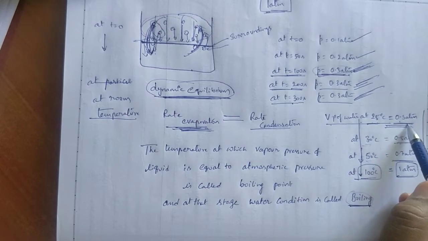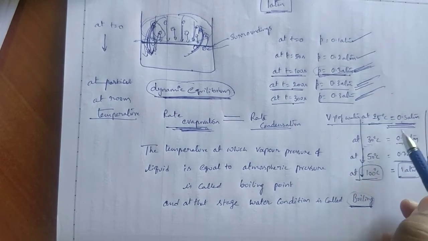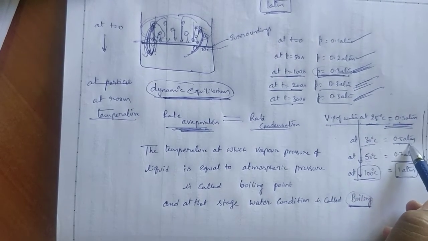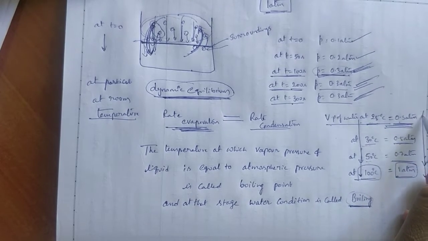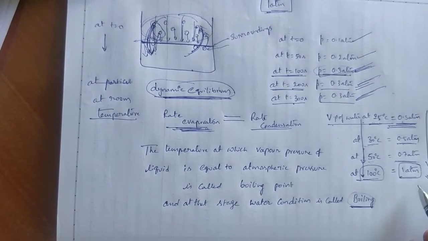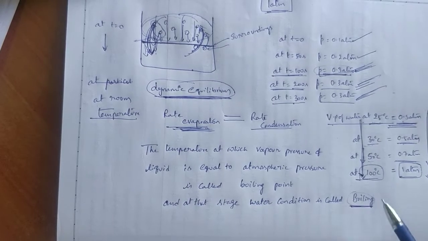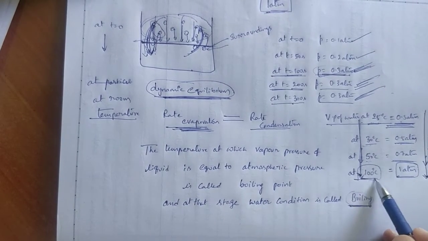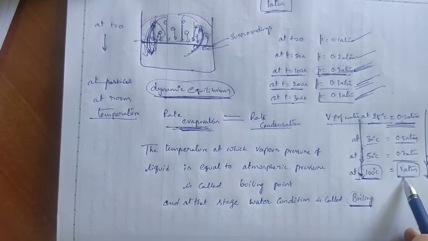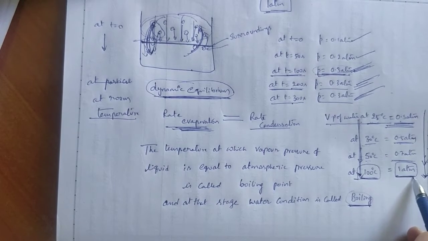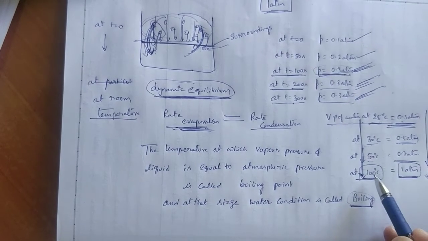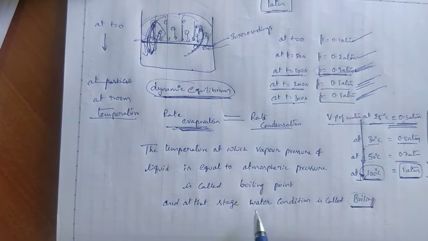That is going to be like this: 25 degrees centigrade 0.3 atmosphere, 30 degrees centigrade 0.5 atmosphere. Like that slowly vapor pressure of the liquid increases when temperature increases. Finally at a particular temperature vapor pressure of that liquid becomes equal to atmospheric pressure. That temperature is called boiling point.